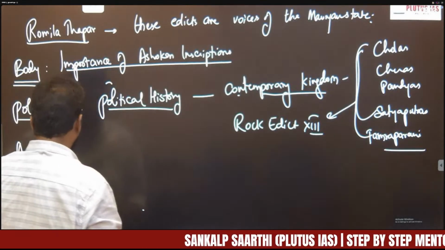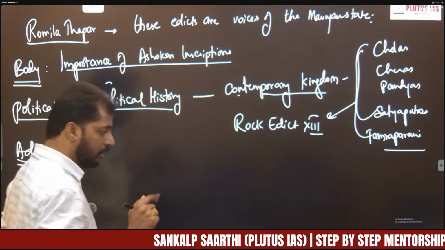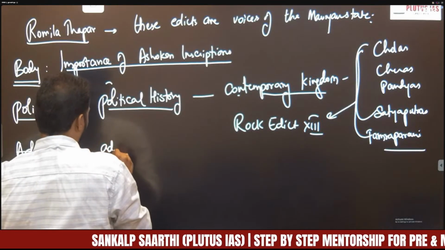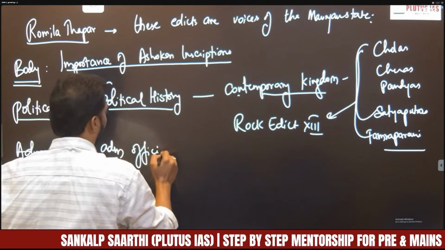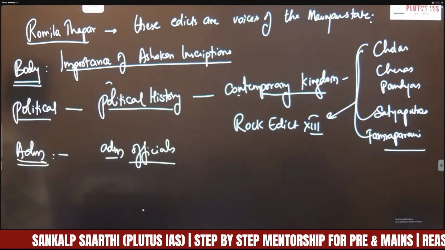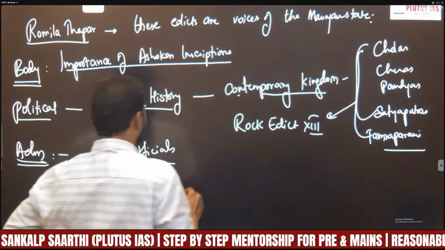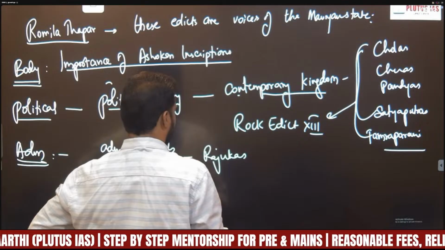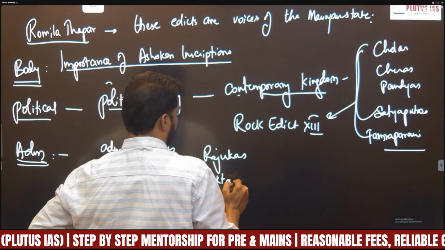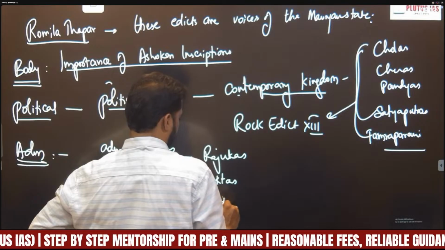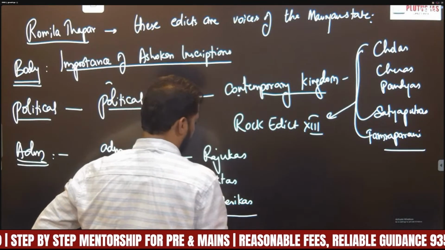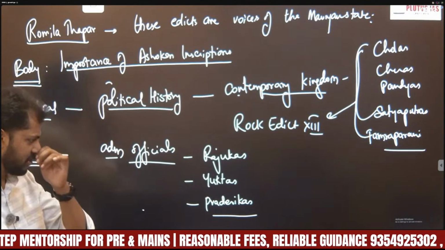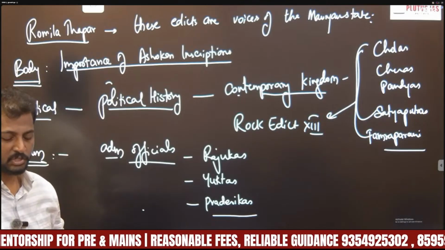Right. So coming to administration, these edicts mention various administrative officials, like Rajukas, Yuktas, Pradesikas. So these are various officials, like judicial officials, administrative officials, and revenue officials, which are quoted in